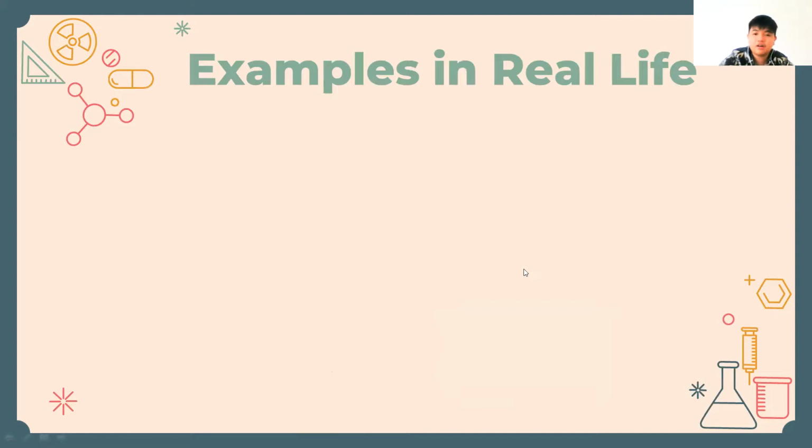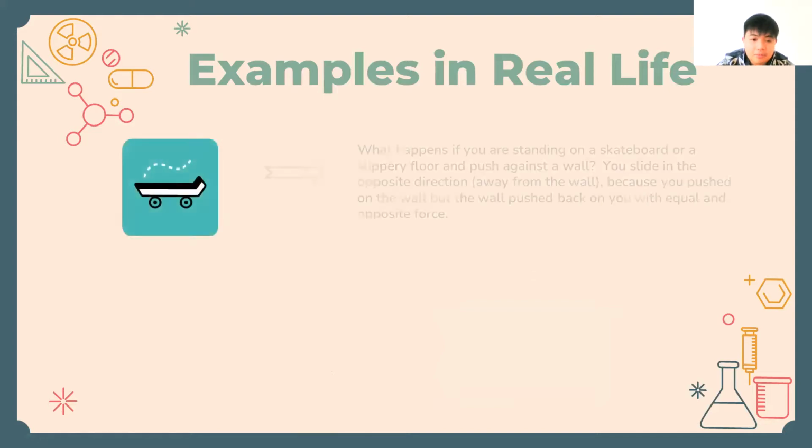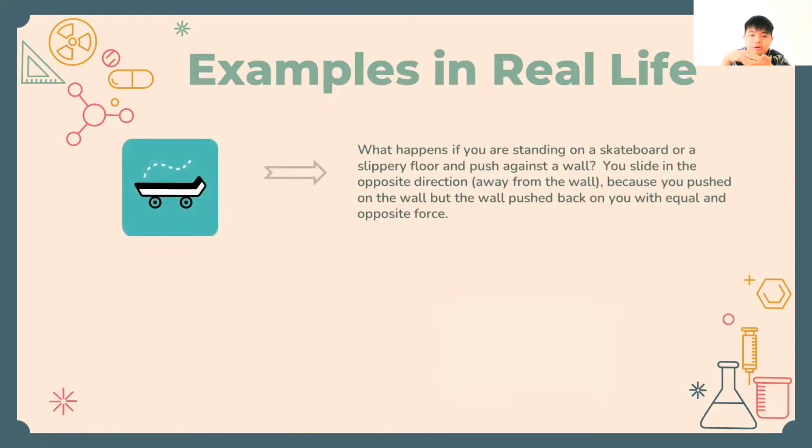So what are the examples in our real life? The first one is, of course, the skateboard. When you are standing on a skateboard and you push yourself against the wall, your skateboard will move forward. But the motion when you push the wall is going backward. So the action that you made, pushing, becomes the reaction, and the skateboard moves. Because you pushed on the wall, the wall pushed you back with an equal and opposite force that caused the skateboard to move.